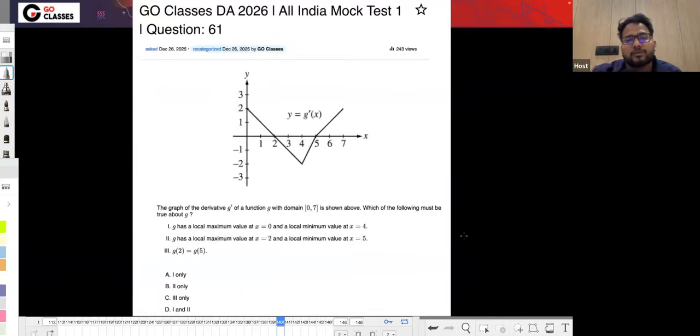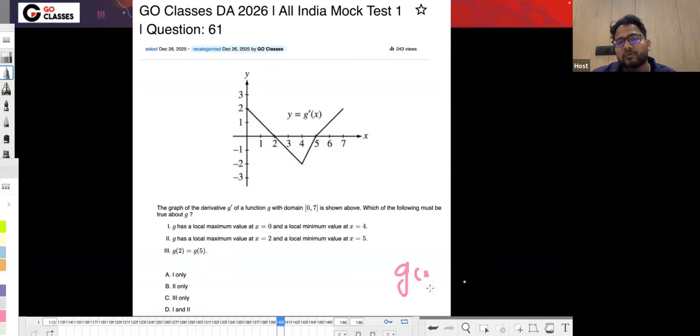Now let's just move to the next question. In this question they are saying that using this graph, which is a graph of g dash x, not g x, which of these three statements are true. The first statement says that g has a local maximum at x equal to 0. If it is going from positive to negative, then you can say there's a local maximum. Positive means it was earlier increasing.